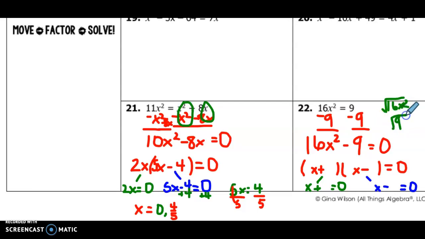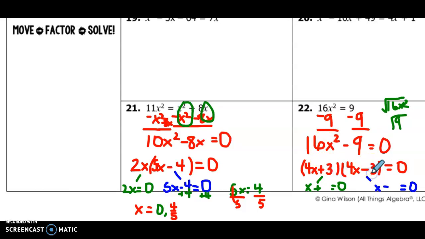The square root of 16x squared would be 4x, so we're going to put that as our first term in each of the factors. And then if I take the square root of 9, it's 3.